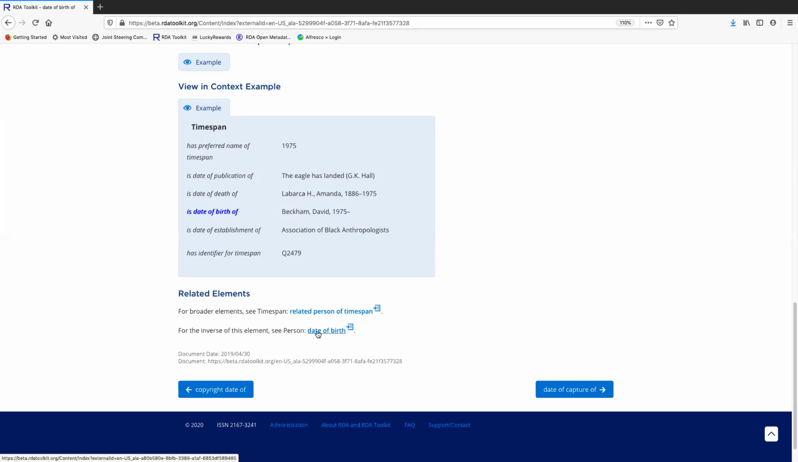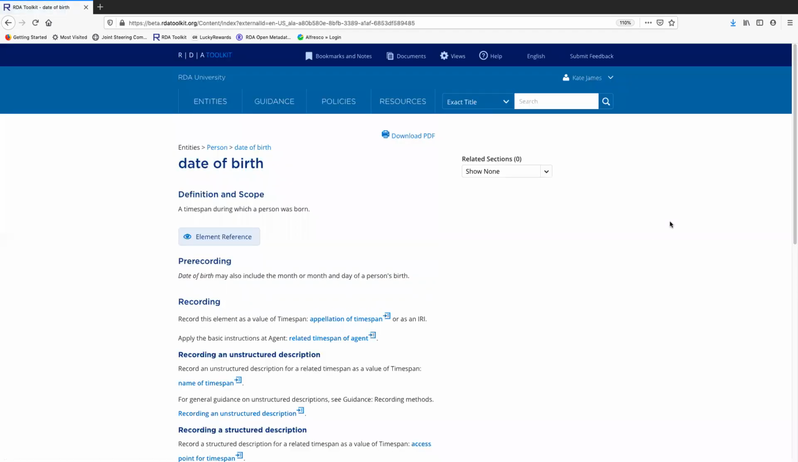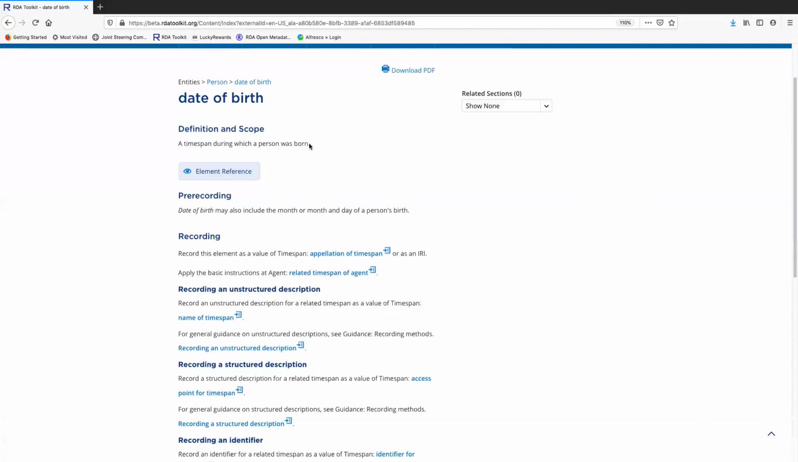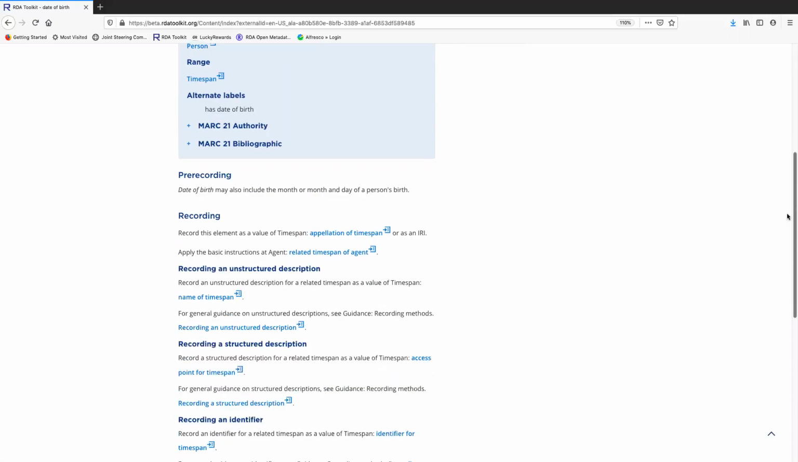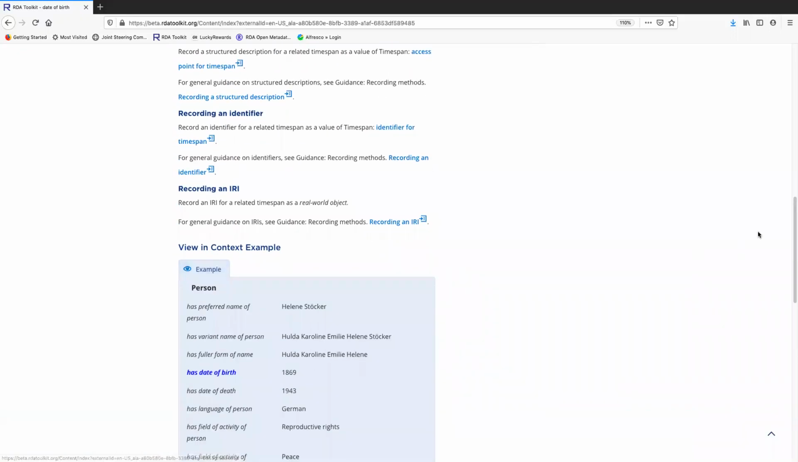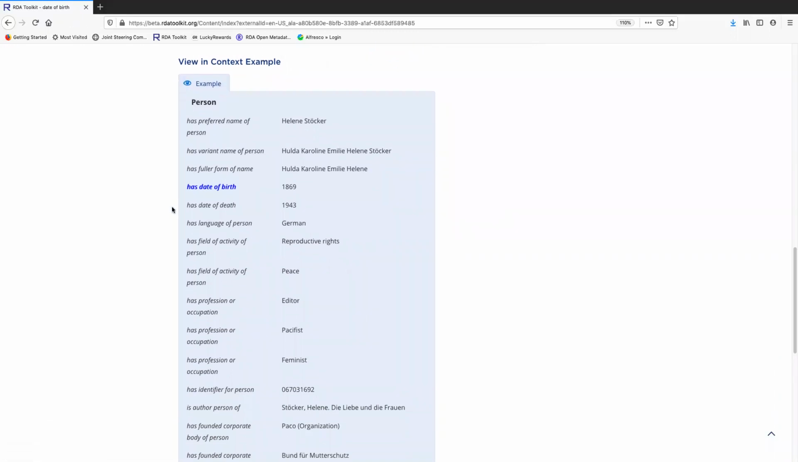So this is the inverse of date of birth of, and this will be a lot more familiar to you, and I think that you will immediately see the value here: we identify the person by recording their relationship date of birth to this Timespan. Here's an example. So this person has date of birth 1869, and we do this all the time in our library catalogs because the date of birth helps us to disambiguate one person from another with the same name.